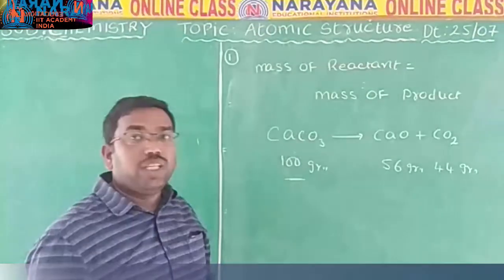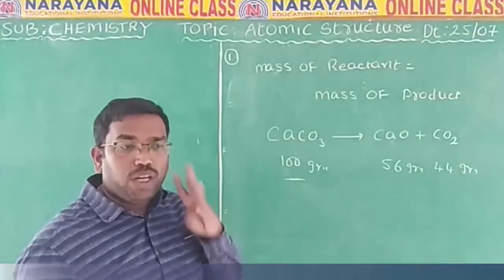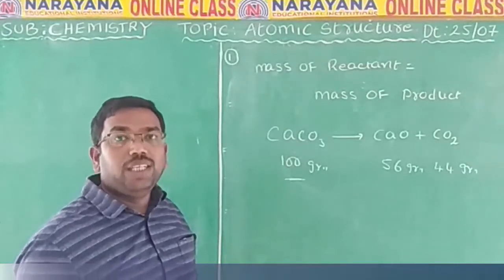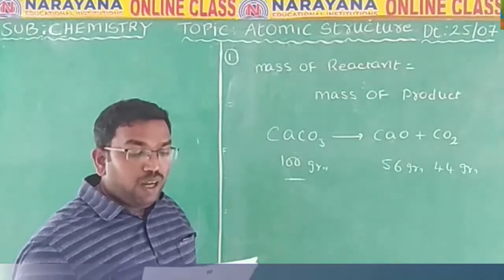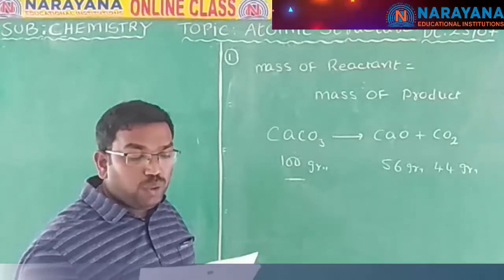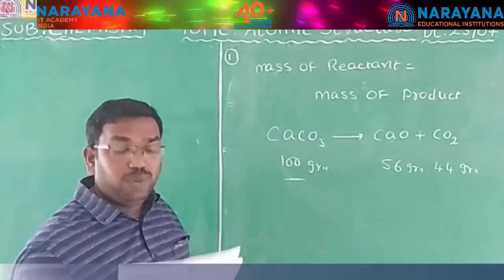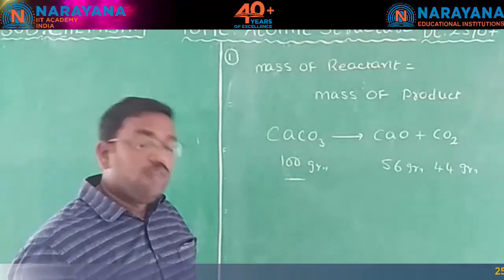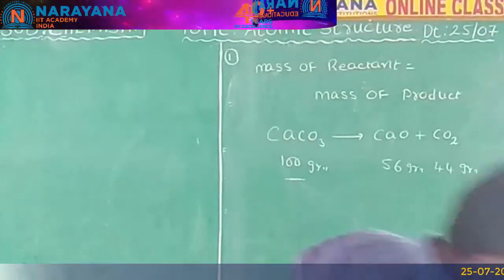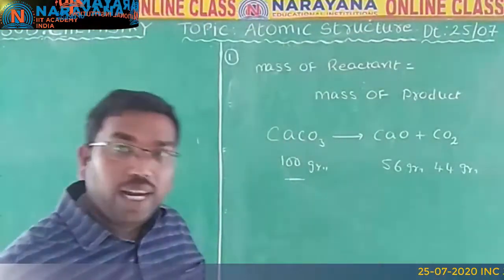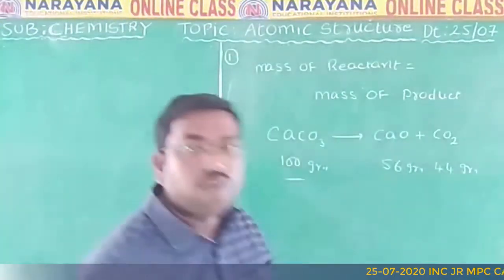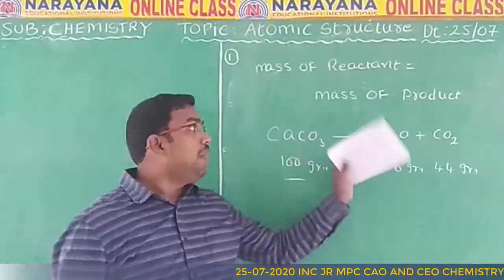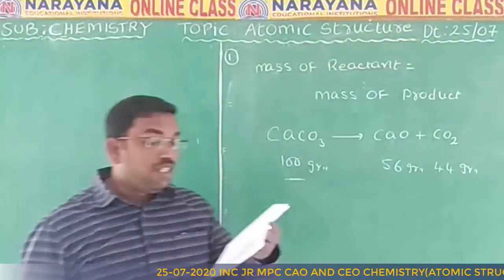The fourth postulate given is, atoms combine in a fixed ratio to form compounds. Yes, atoms combine in a fixed ratio to form compounds. So among these four, which postulate is related to the law of conservation of mass? Atoms can neither be created nor destroyed.